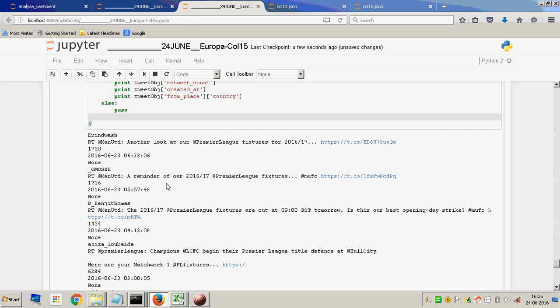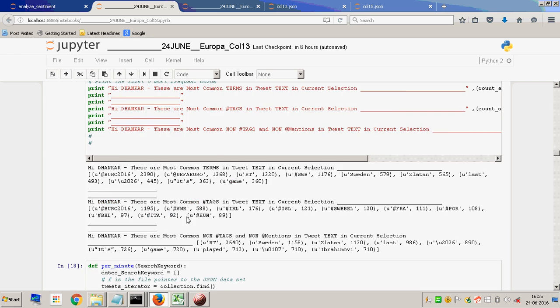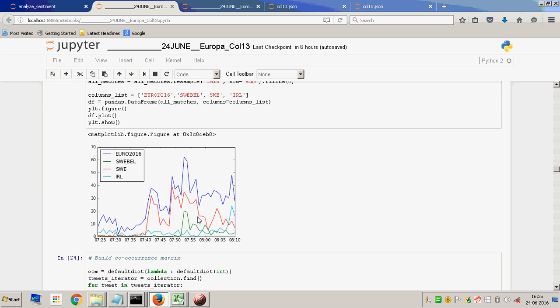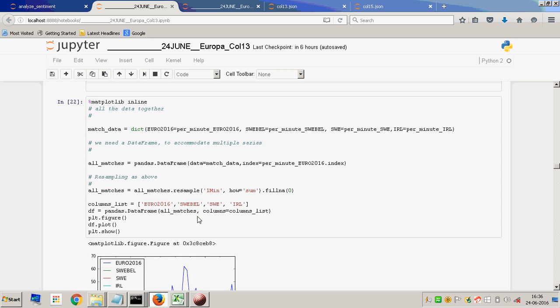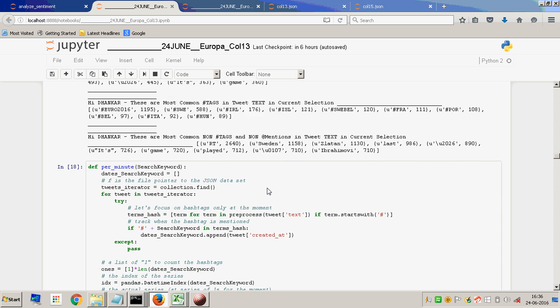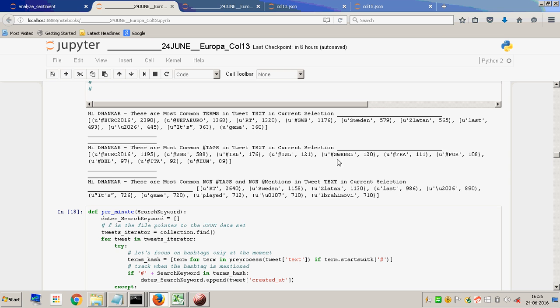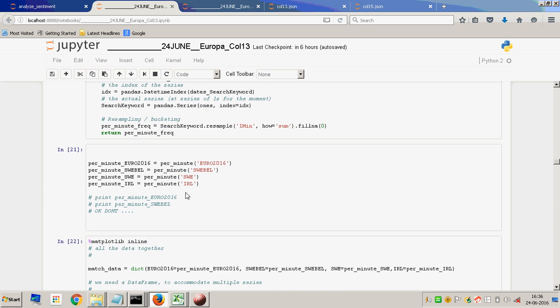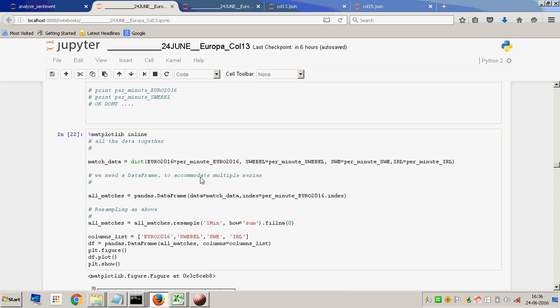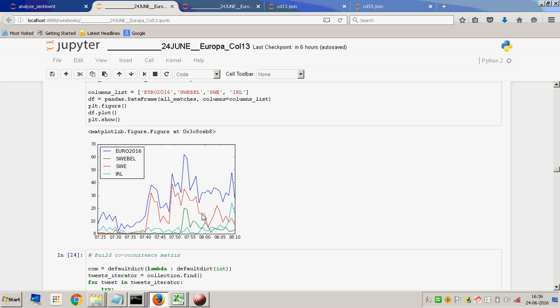Similarly, this is for call 15. Now let's look at call 13. Again, similar. These were the top hashtags over here: Euro 16 and SWE. SWE occurs with SWEBL also, so we just picked up SWE and SWBL both, and then we plotted them. This is what the plot looks like.